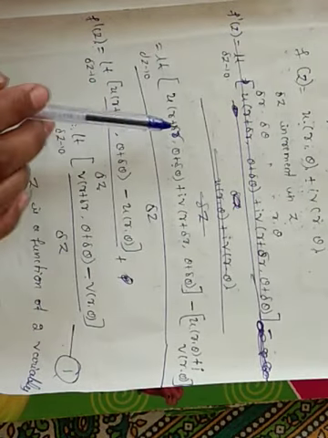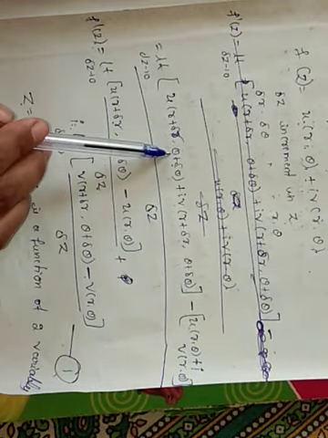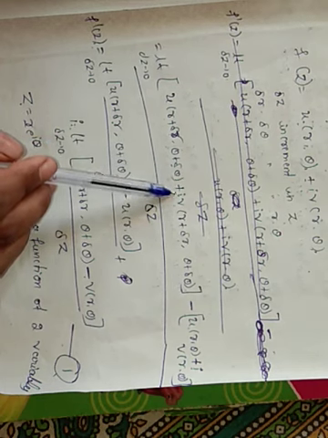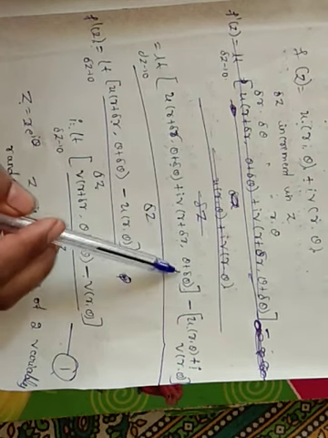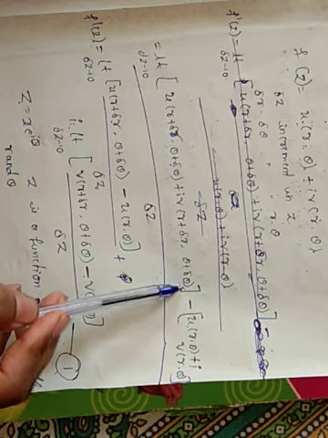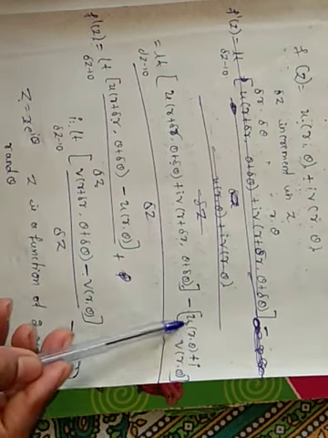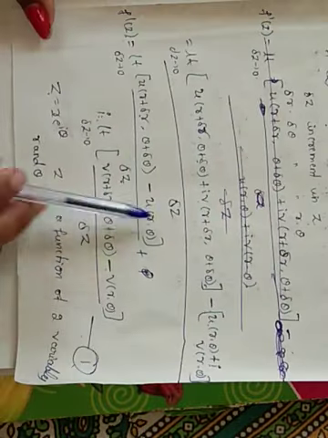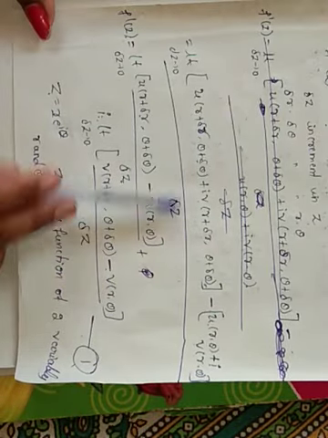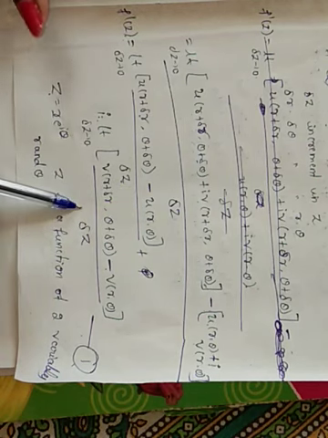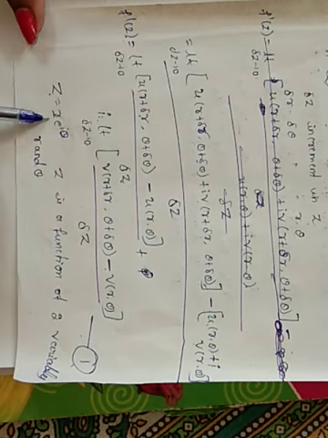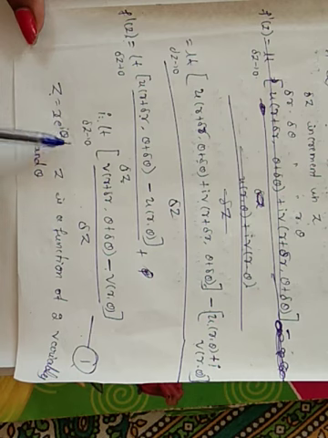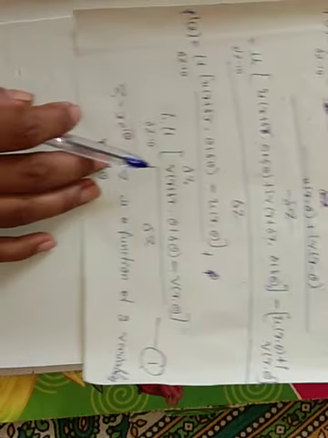So f of z plus delta z equal to u of r plus delta r comma theta plus delta theta plus i into v of r plus delta r comma theta plus delta theta, minus f of z equal to u of r comma theta plus i into v of r comma theta, whole divided by delta z. Now making the real and imaginary parts separately here, and then we have taken z equal to r into e raised to i theta, where z is a function of the two variables.